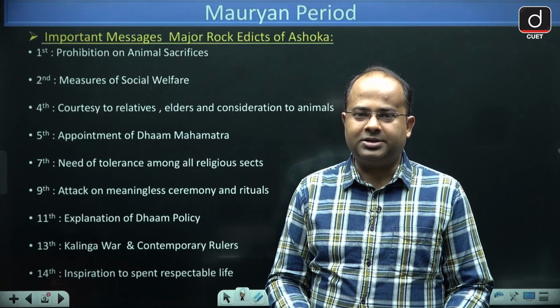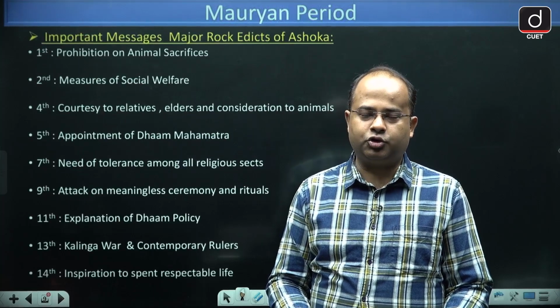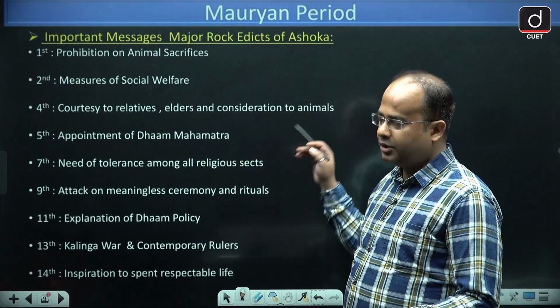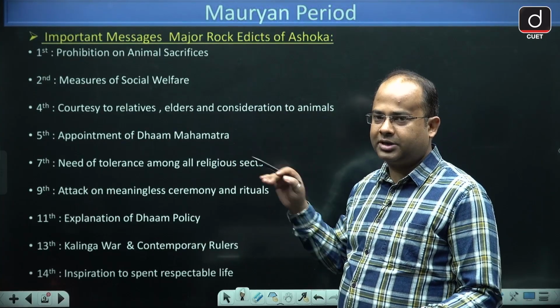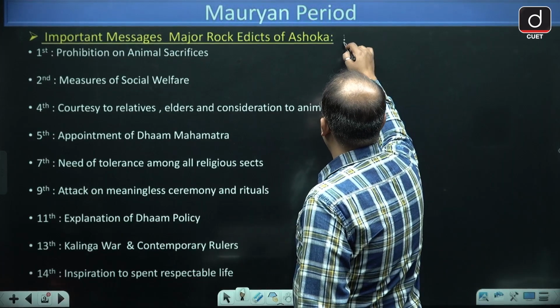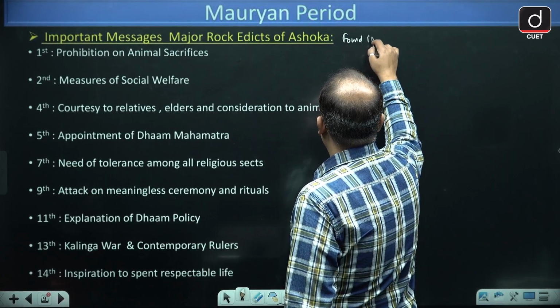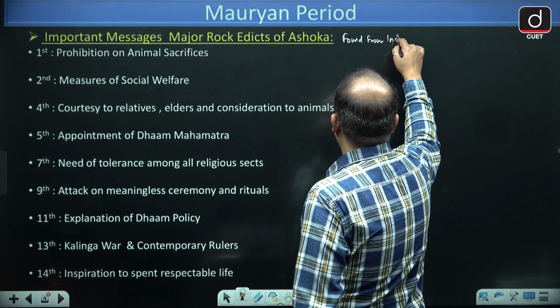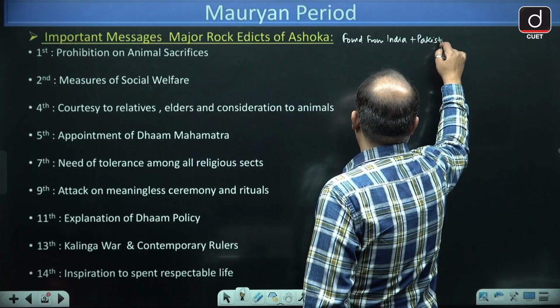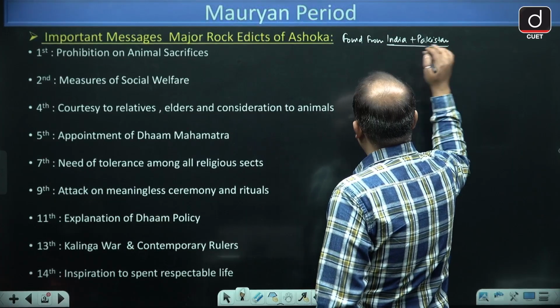Now let's discuss the messages of Ashok that were inscribed on the major rock edicts. These are the important messages of Ashok. Major rock edicts are found in India as well as in Pakistan.